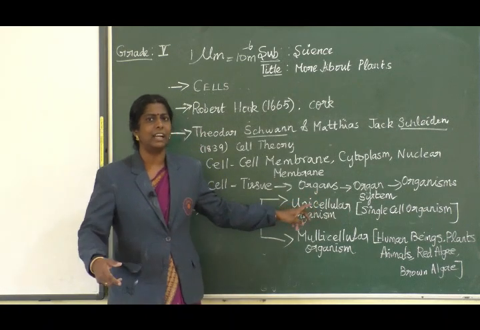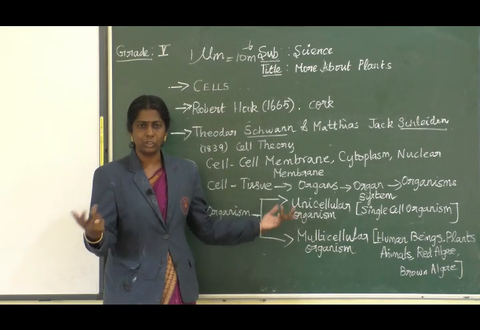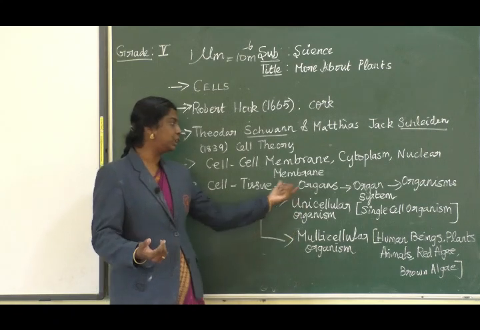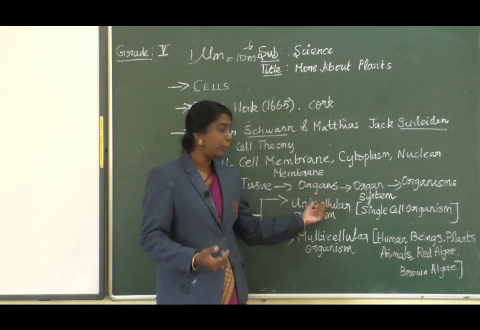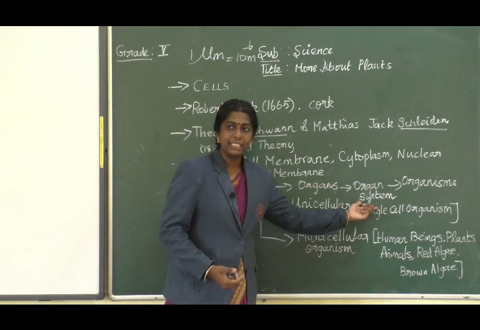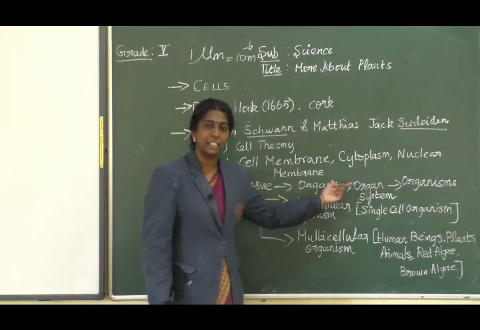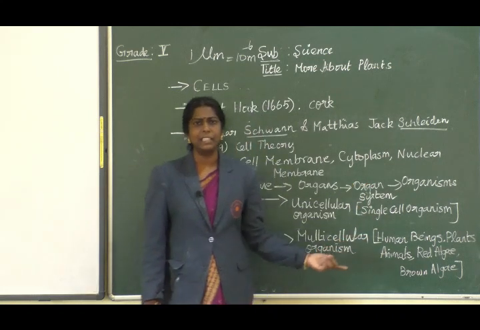Say for an example, lungs, liver, kidney, heart, so many organs, is it not? So, group of tissues is said to be organs. Group of organs is said to be an organ system. Say for an example, nervous system.